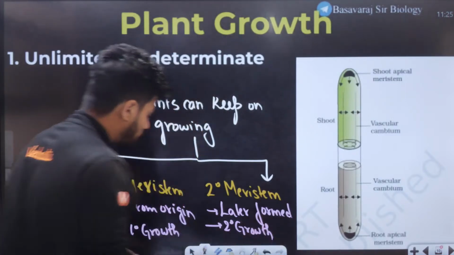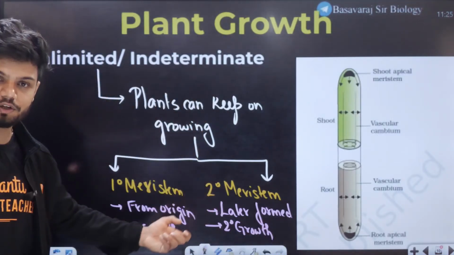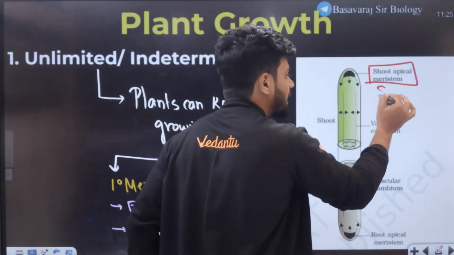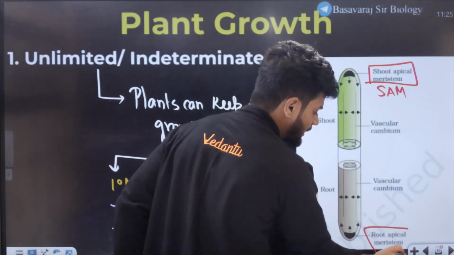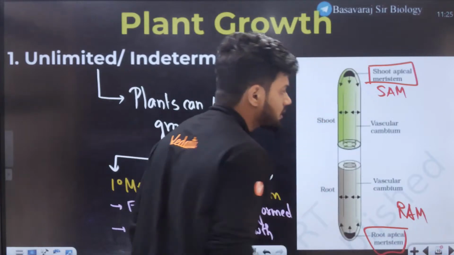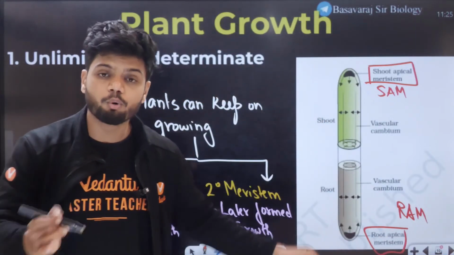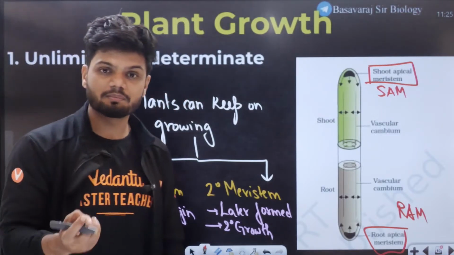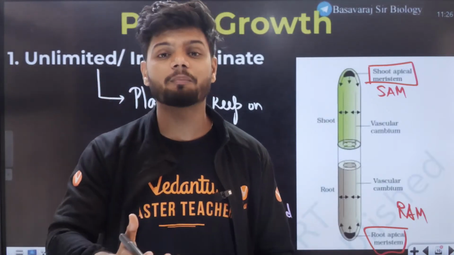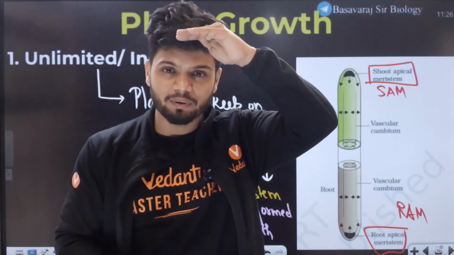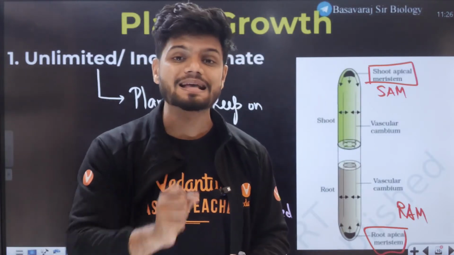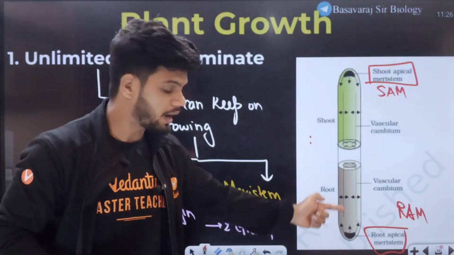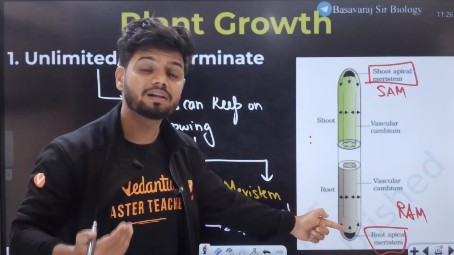Now you will ask me, sir, what is the meaning of primary growth and secondary growth? Listen to me. All of you see this diagram in NCERT. Shoot apical meristem, SAM. Root apical meristem, RAM. Both of these are part of primary meristem. Primary meristem is responsible for the increase in length of a plant. SAM will increase the length from the top shoot. RAM will be involved in increasing the length of the root.